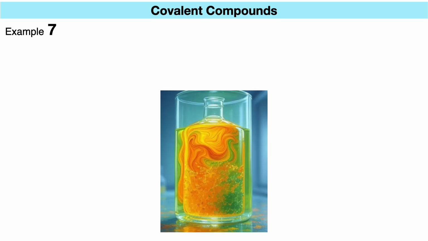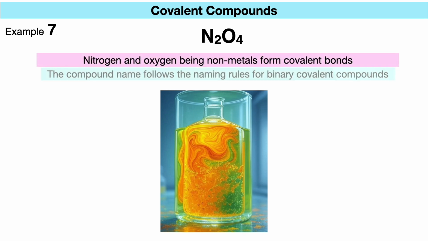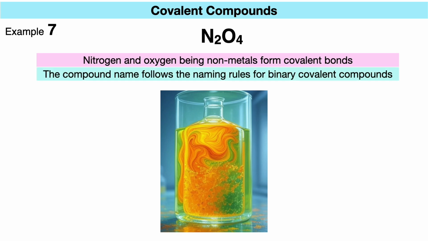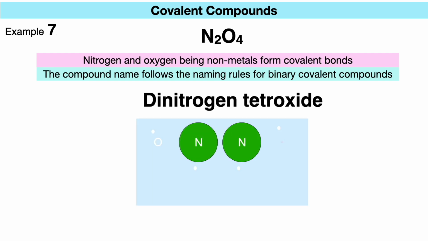Example 7. Our next compound is N2O4. This time as well, nitrogen and oxygen, both being nonmetals, form covalent bonds, and the compound name will follow the naming rules for covalent compounds. With 2 nitrogen atoms and 4 oxygen atoms in the formula, the compound name is dinitrogen tetroxide. For the Lewis structure, we place the 2 nitrogen atoms one after another in the center, flanked by 4 oxygen atoms around.